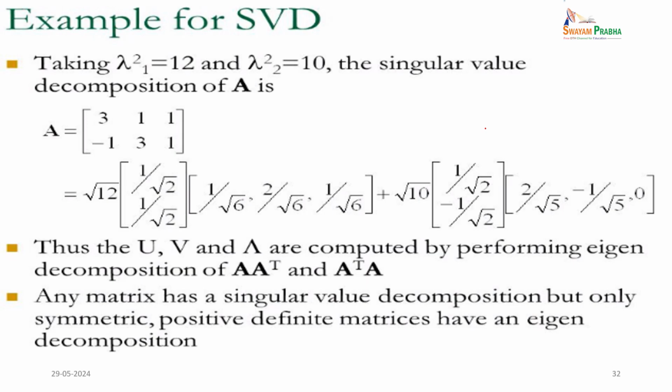So, based on this we take lambda 1 square equal to 12, lambda 2 square equal to 10, and the singular value decomposition of A equal to what? Lambda 1 into the eigenvector corresponding to this, multiplied, so that U, V and tau are computed by performing the eigen decomposition of A transpose and A transpose A. So, any matrix has a singular value decomposition, but only a symmetric and positive definite matrix has an eigen decomposition. So, that is the inference.